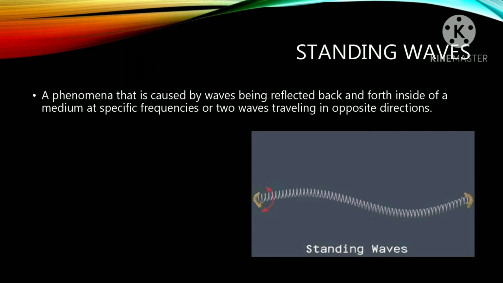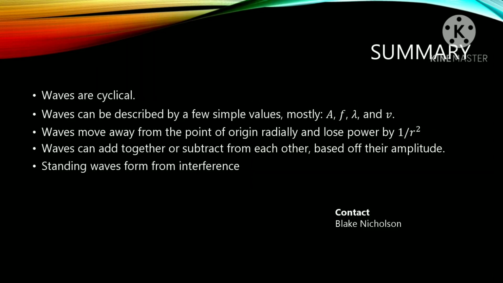Standing waves are the phenomenon caused by a wave being reflected back and forth inside a medium at a specific frequency, traveling in the opposite direction. So these are called standing waves. The summary is that waves are cyclic. Waves can be described by a few simple values, mostly A, f, lambda, and mu, and standing waves form from interference, etc. Thank you.